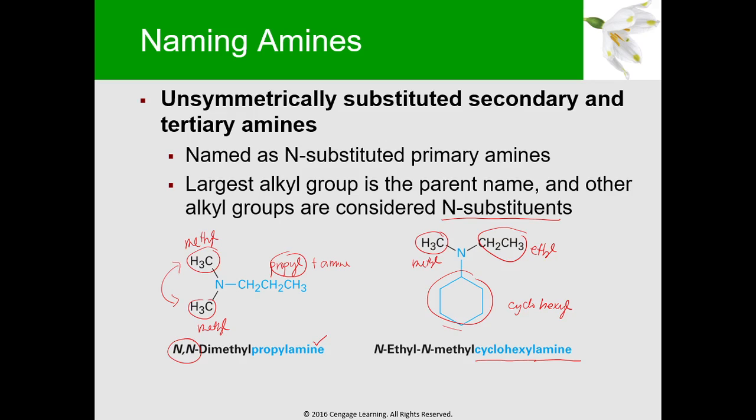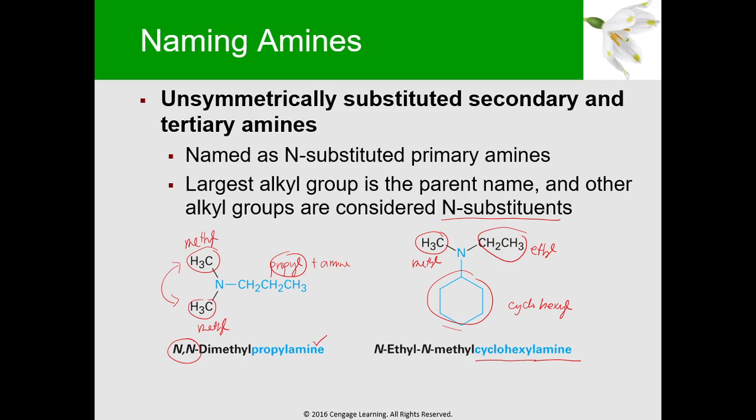So, kapag magkaiba yung substituents, ang system natin ng naming is uunahin natin siya alphabetically. So, ito, ethyl versus methyl, ethyl comes first because of alphabetization. So, ethyl first and then methyl. So, that's why it is called ethyl, then methyl. Then, we write N before the substituent. So, that's why it's called N-ethyl, N-methyl, cyclohexylamine.